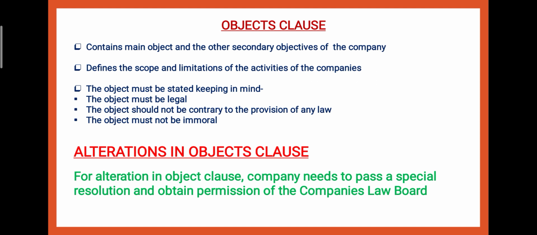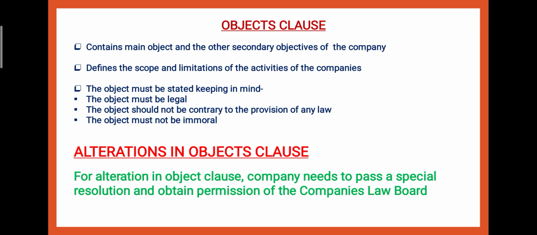I have already told you, like if the company is going to mention its objective in the object clause, तो it is very much clear that company कितनी लिमिट में काम करेगी to achieve that particular objective. But while stating objective, while deciding objective, three things should be kept in mind. Objective must be legal. Objective should not be contrary to the provision of any law, against नहीं होना चाहिए किसी भी law से, and it should not be immoral, right? These 3 points should be kept in mind.